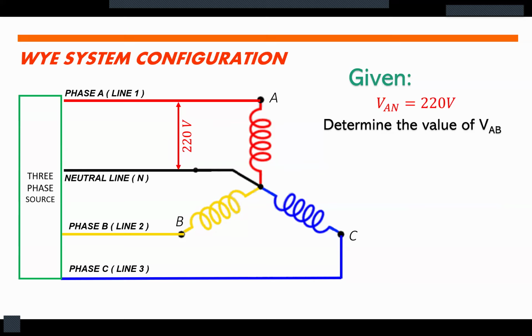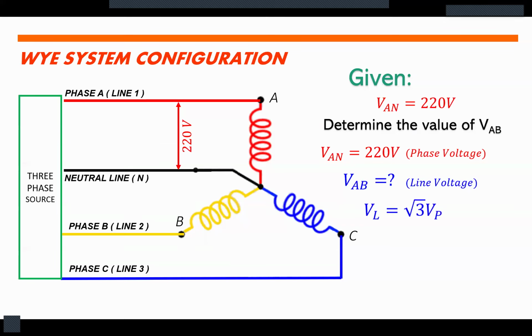So we are asked to determine the value of VAB, meaning the voltage between phase A and phase B. Okay, so VAN is our phase voltage, while we are asked to solve for the line voltage between phase A and phase B. So we all know for a Y-connected system, the line voltage is equal to square root of 3 multiplied by the phase voltage.